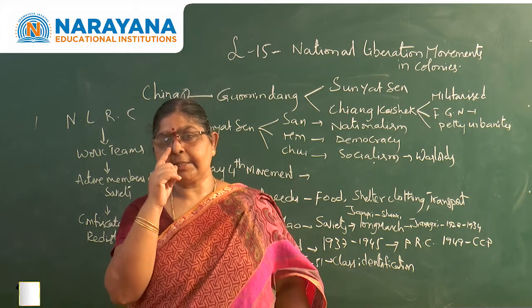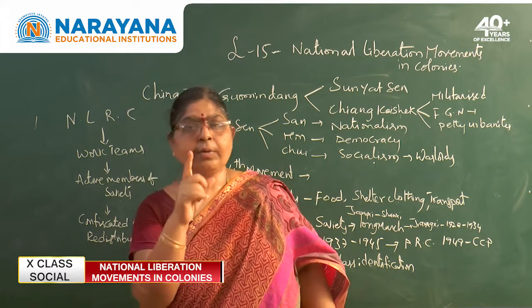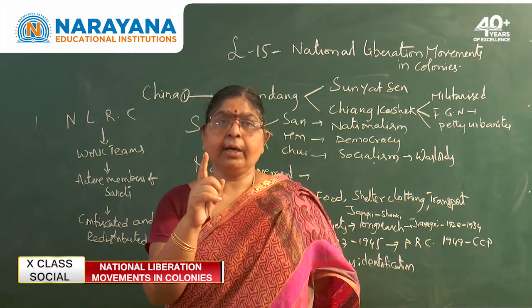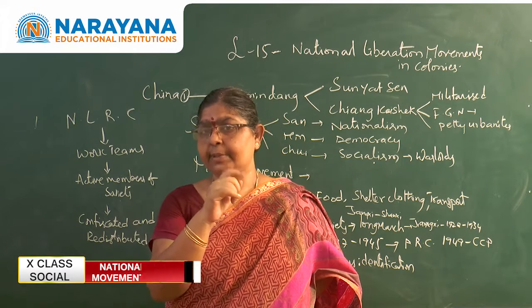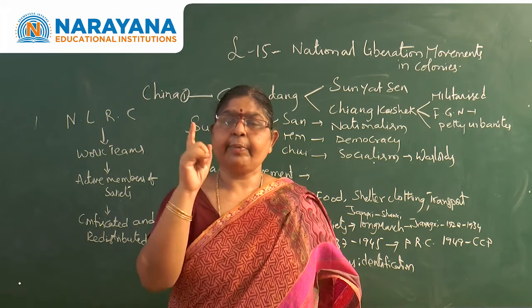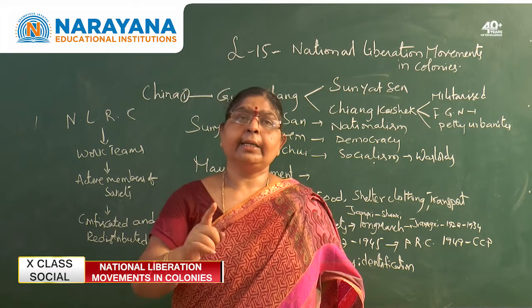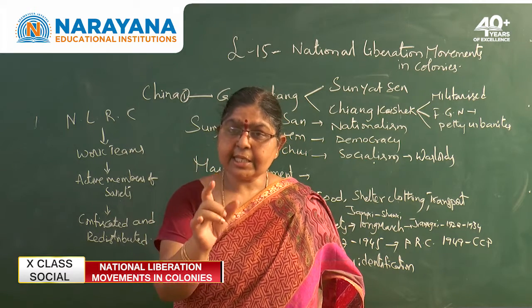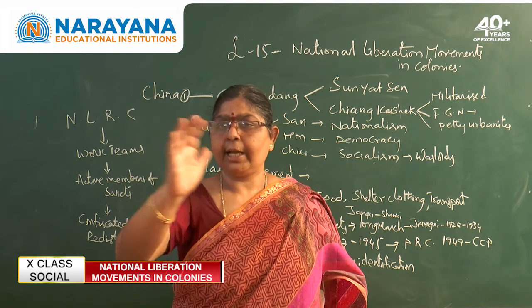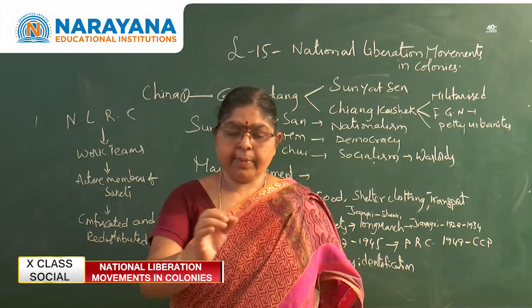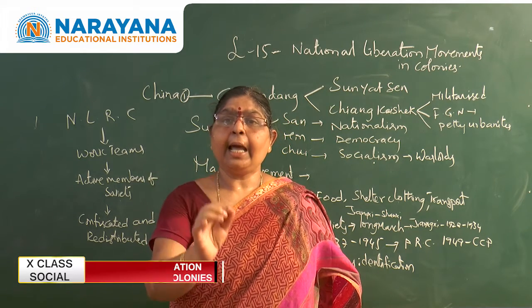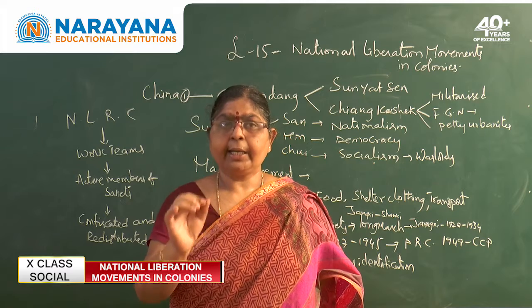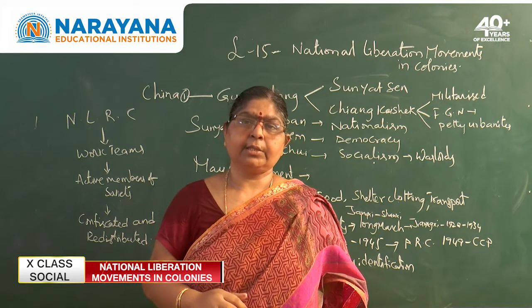The first thing is, as I told you, Mao Zedong was in favor of communist or socialistic principles. For that, the first step he took was the confiscation of lands and redistribution of the lands to the peasants. So from 1950 to 1951, land reforms were undertaken by this government.